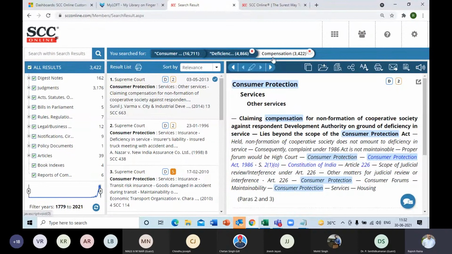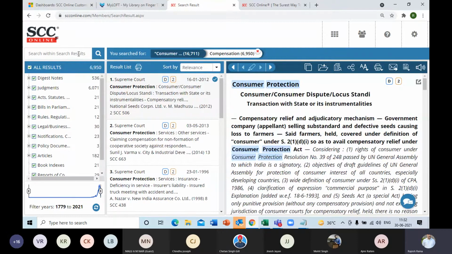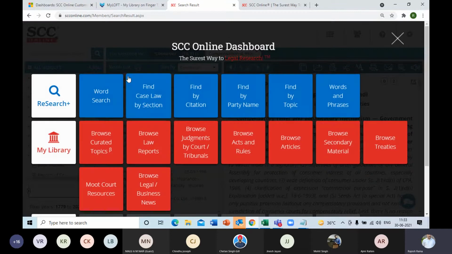And moreover, you can also modify a step. So you don't have to redo the entire steps. For example, in this case, if I want to remove the second step, I can click on this cross button. It will remove that step and adjust the results accordingly, and then the modified step can be searched here in the search within search results, right? So the second thing is to do the focus search over here.